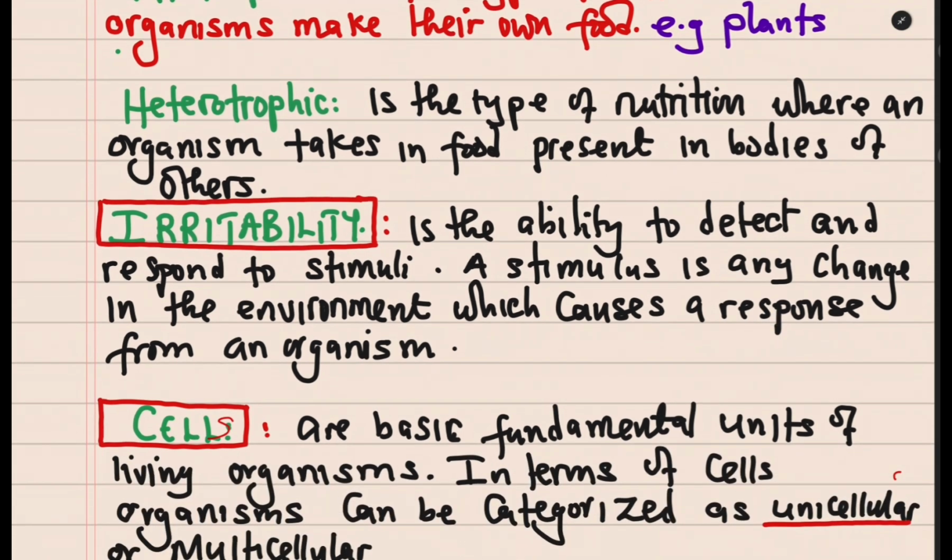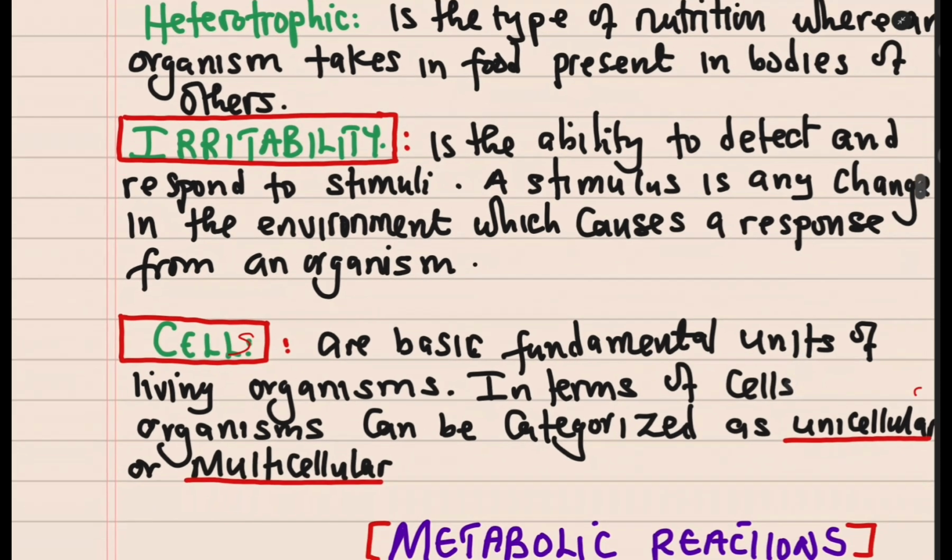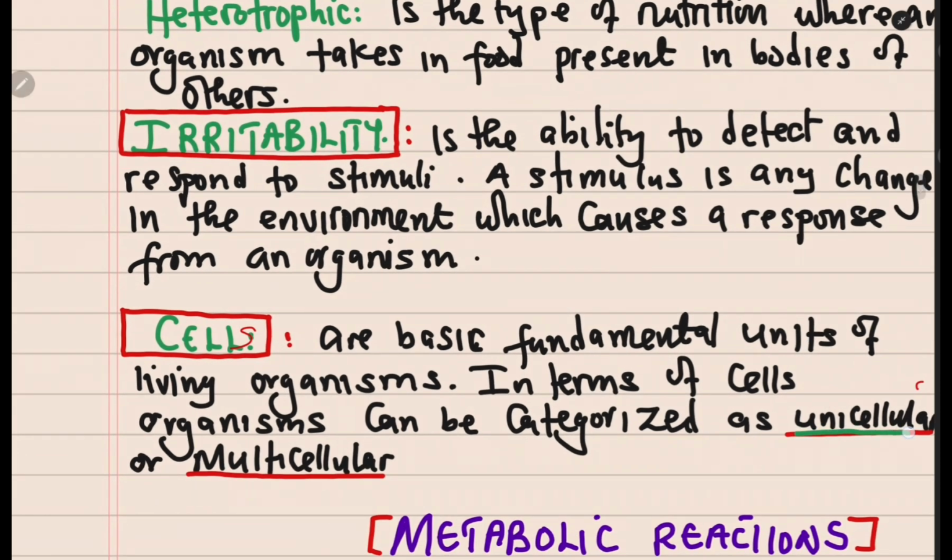Then all living organisms should have cells. So if it doesn't have cells, then it's not a living organism. Now, cells are basic fundamental units of living organisms. And in terms of cells, organisms can be unicellular or multicellular. Now, from the word uni, it means one. So there are organisms that have only one cell. For example, amoeba. Then multicellular, multi means a lot. There are organisms that have a lot of cells. For example, humans and plants. So these have a lot of cells and they're called multicellular. So all living organisms should have cells.